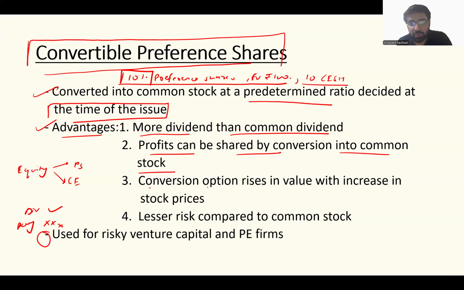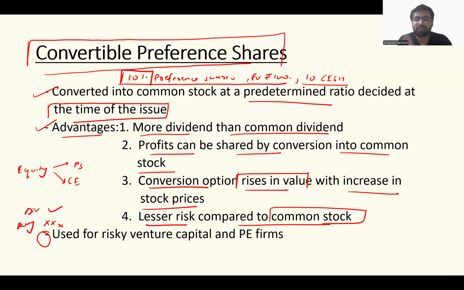And conversion option rises in value with increase in stock prices. If the company's common equity shares are rising in price, obviously the option that comes along with convertible preference shares, the option to convert into common equity shares, will rise in value. Naturally, we get this. Not rocket science. There is also a lesser risk here as compared to common stock. Why is there a lesser risk? You get fixed dividend. That's the first thing.